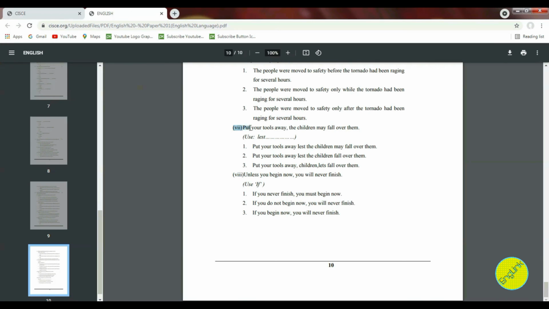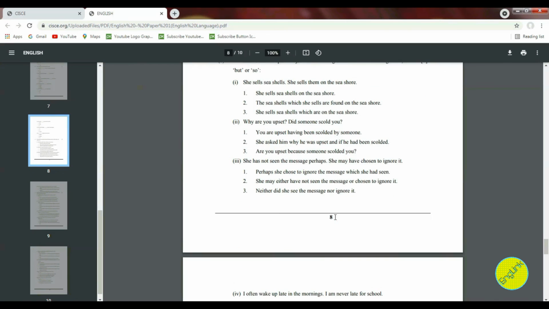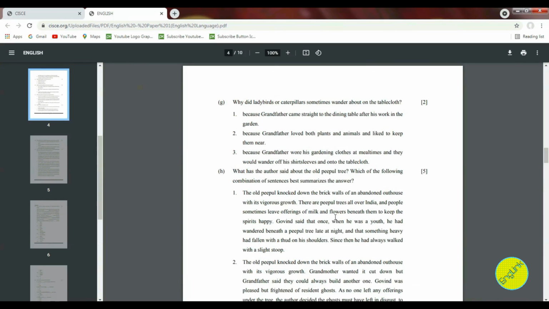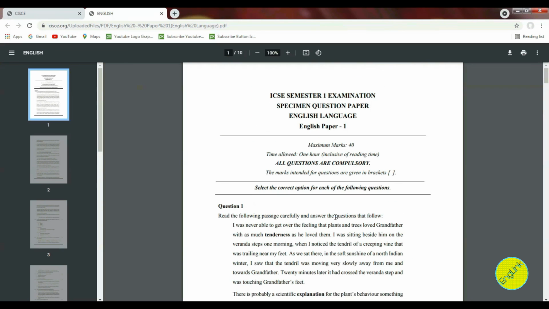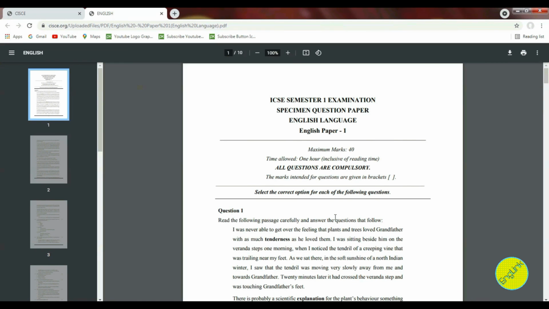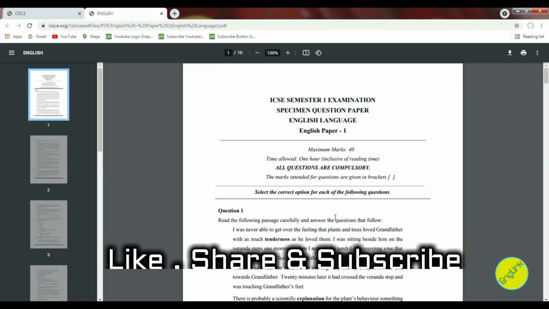All the questions, based on the comprehension passage as well as functional grammar, as you can see here, are based on your MCQs. That means you'll have to choose the correct answers. So in this video, I have just discussed what the paper is all about, but in my next video, I'll be sharing in detail what you need to do and how you need to prepare for your first semester.